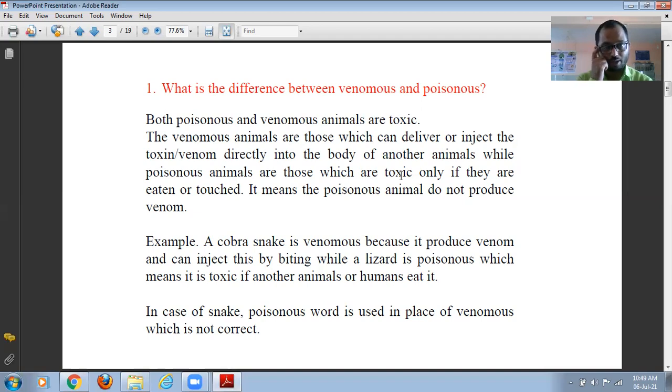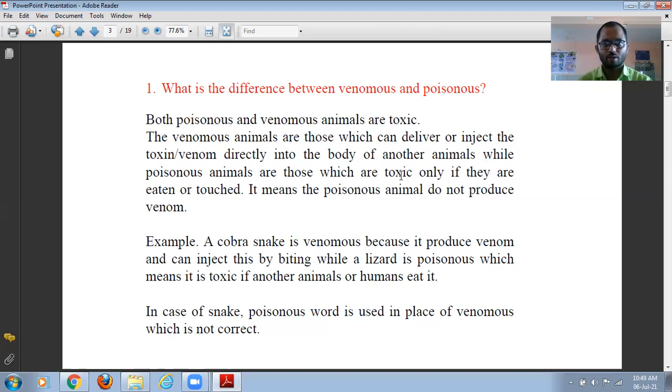Some reptiles, not many but a few, are poisonous only when they are eaten or touched. This is the difference between poisonous and venomous animals. Poisonous animals do not produce venom. This is a very important point.